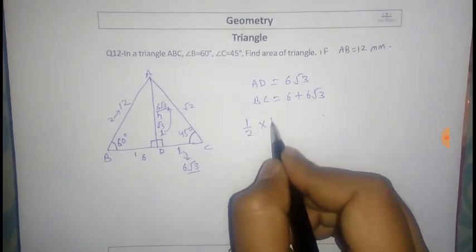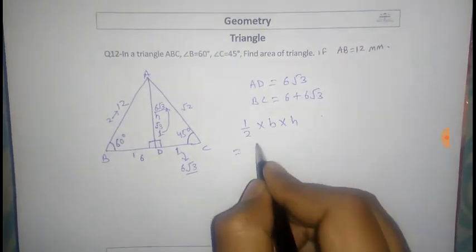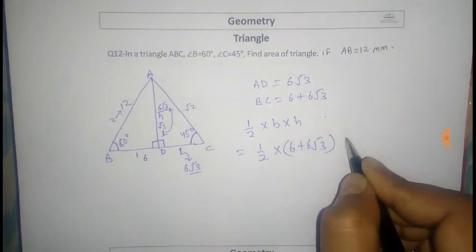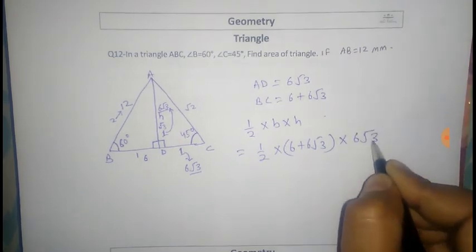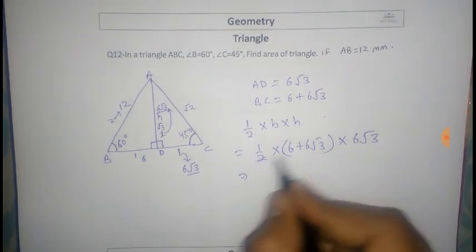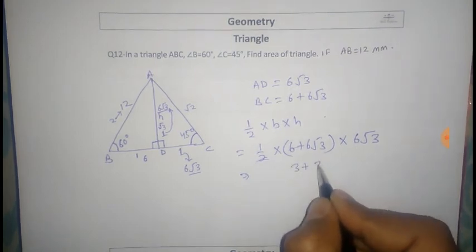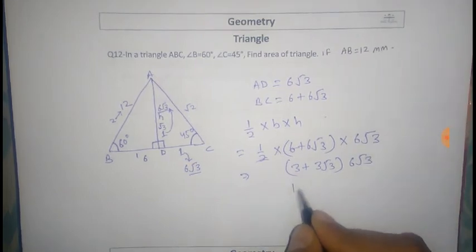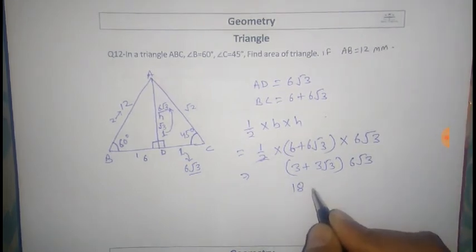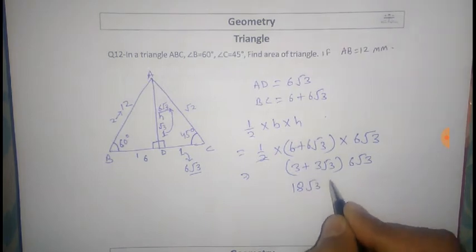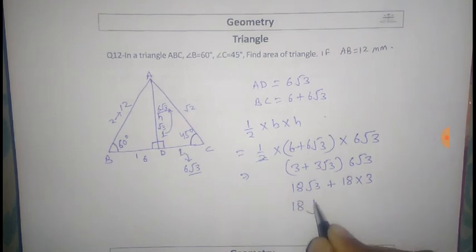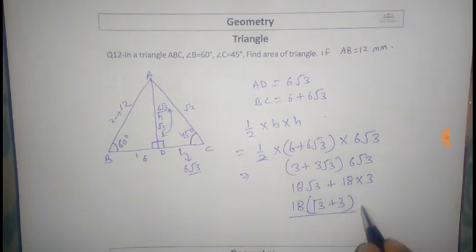Area of triangle is half of base into height. Half of base is 6 plus 6 root 3 and height will become equal to 6 root 3. This is 3 plus 3 root 3 and this is 6 root 3. 18 root 3 plus 18 into 3. This will give the answer 18 root 3 plus 3.